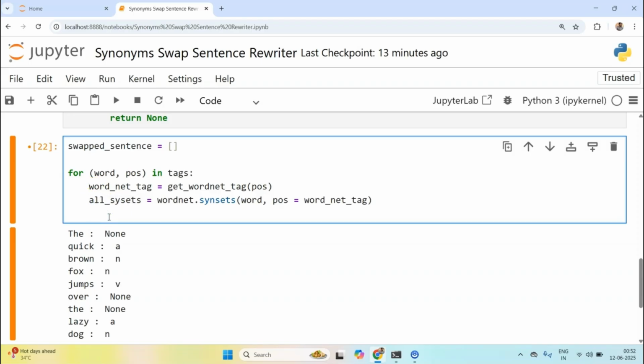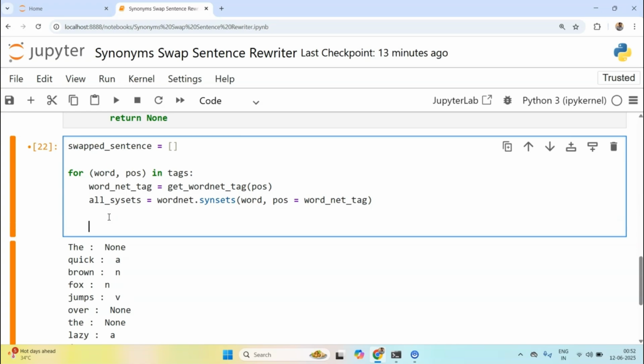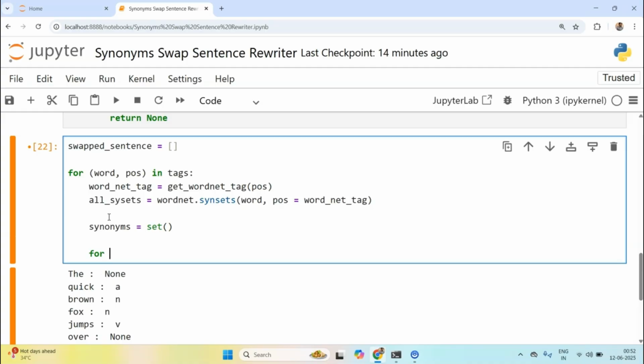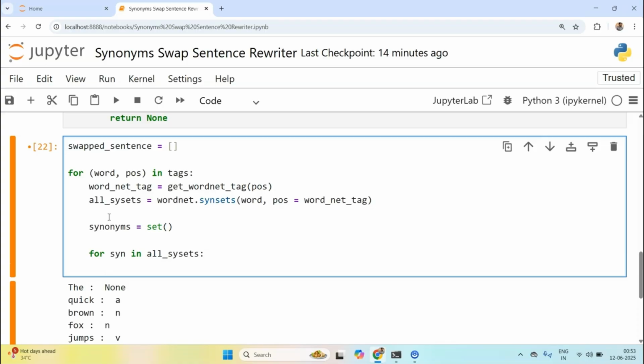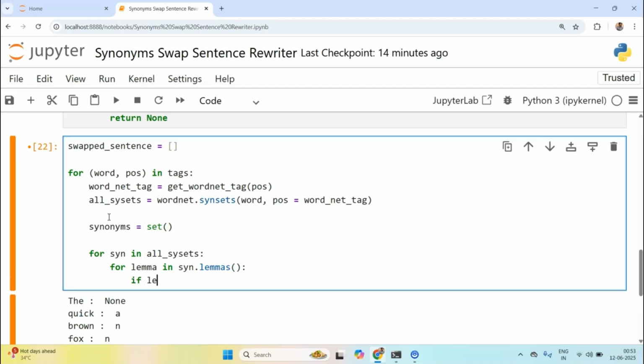For each of these synsets I'll loop through it. I'll create a set called synonyms. Now for syn in all synsets, I'm simply looping through it, and then I'll loop through its lemmas: for lemma in syn dot lemmas, and I'll check if lemma dot name dot lower is not equal to the word itself. I don't want it to be replaced with the same word.